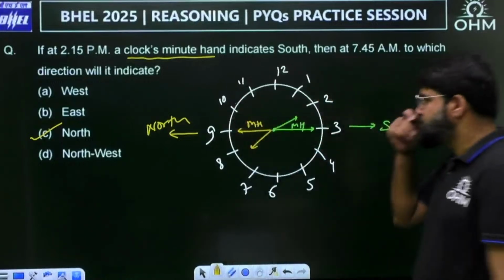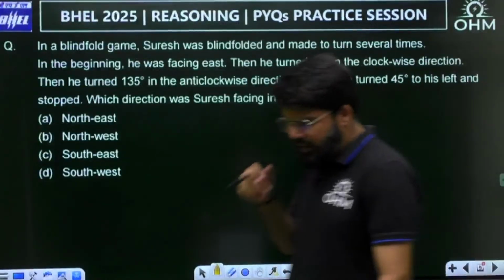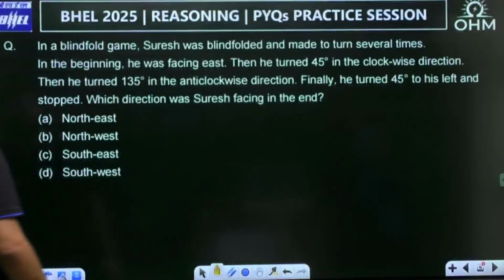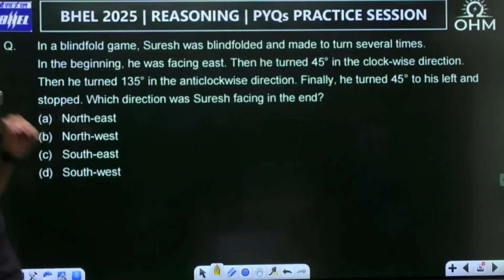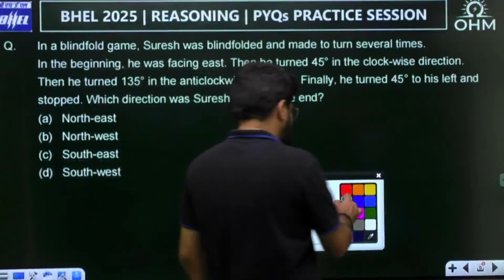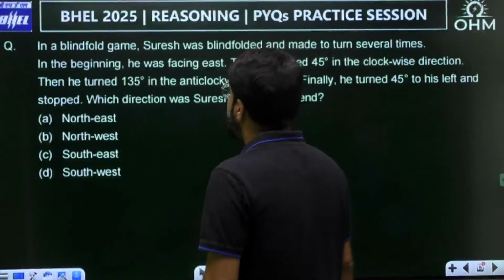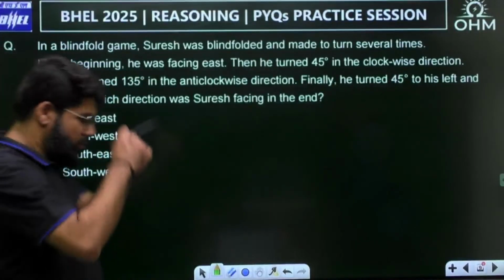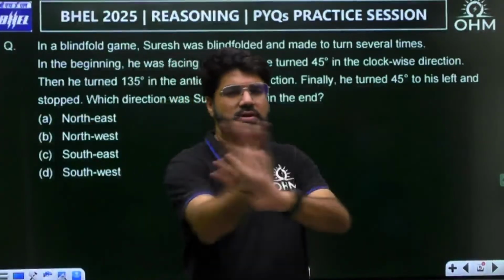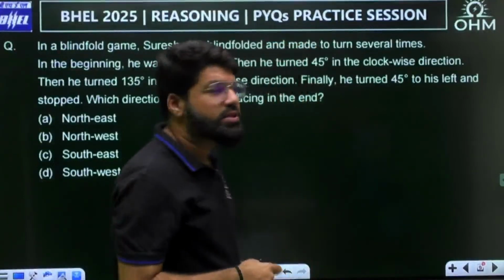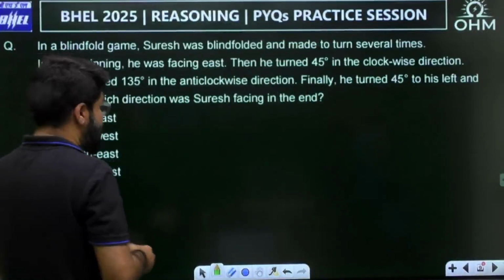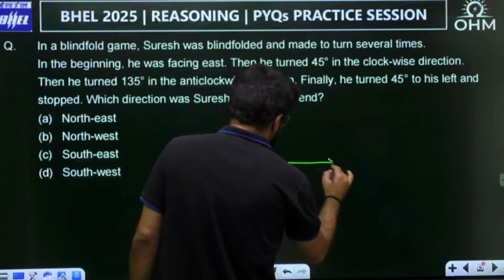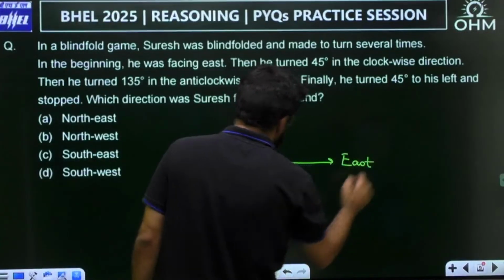Next question. Again a question on direction sense. In a blindfold game, Suresh was blindfolded and made to turn several times. His eyes were covered and he was rotated several times. In the beginning, he was facing east. This is my east direction.